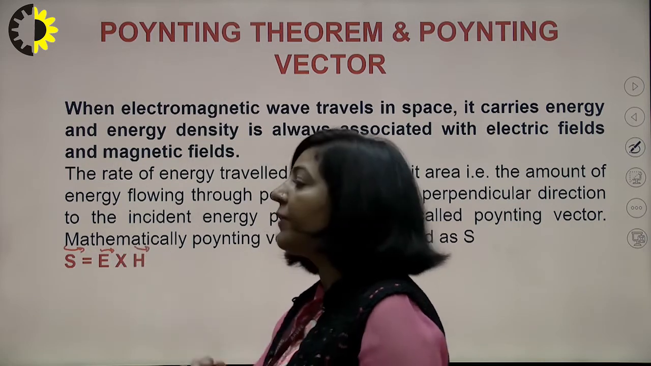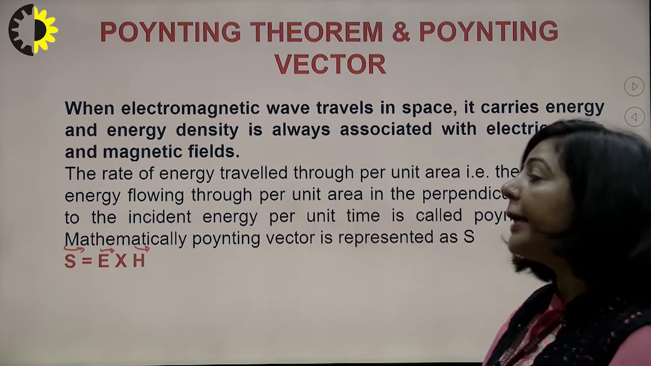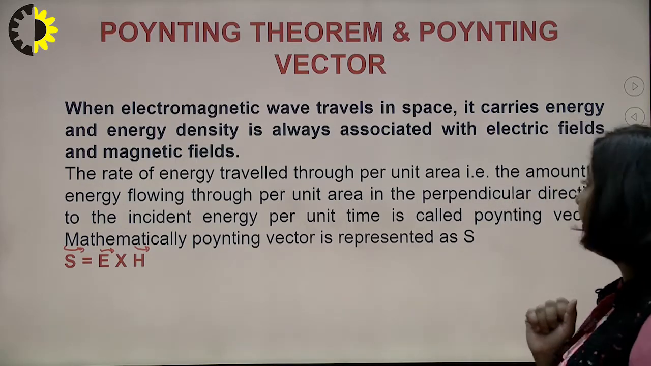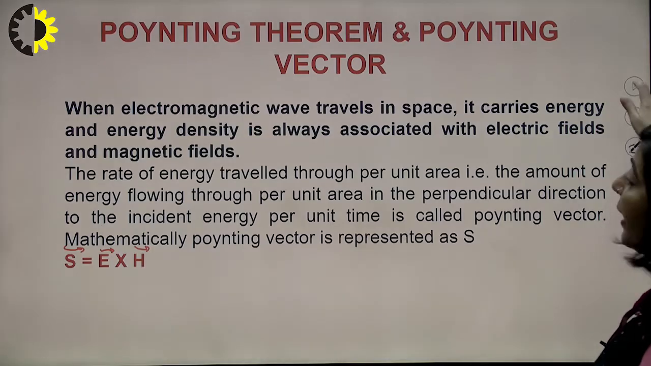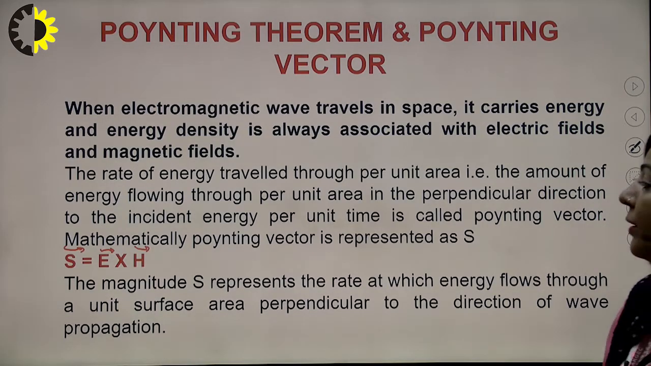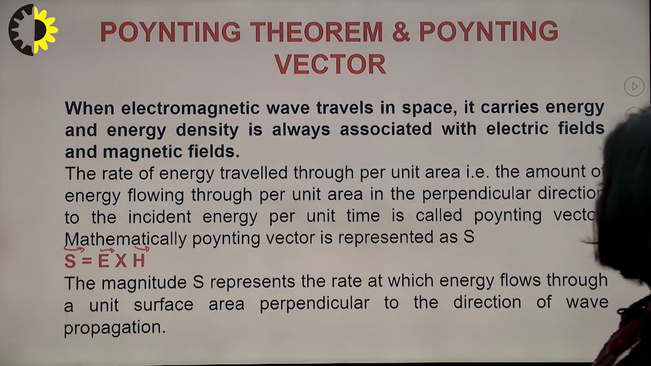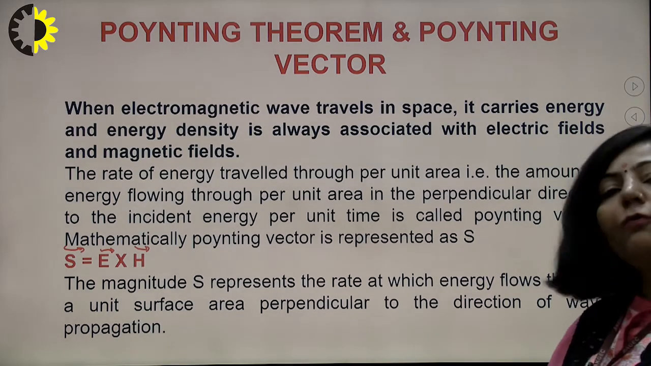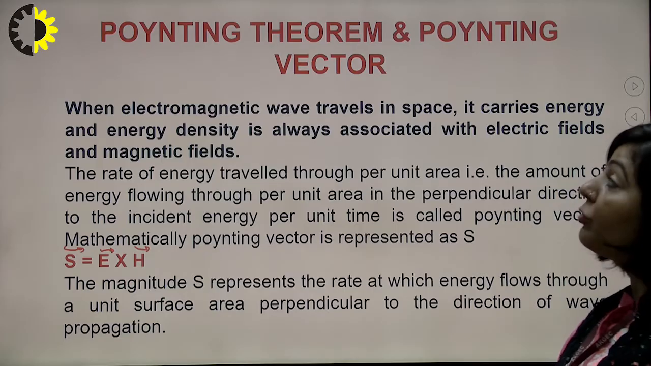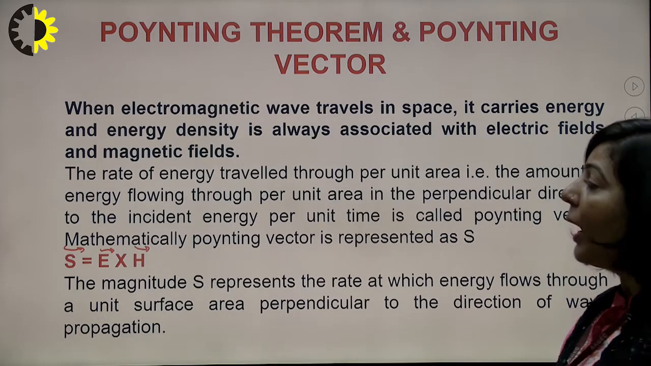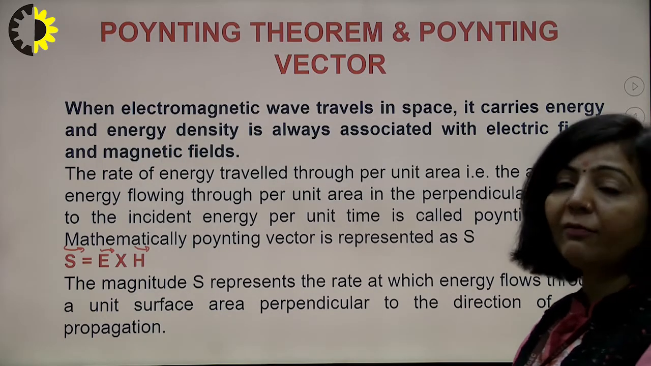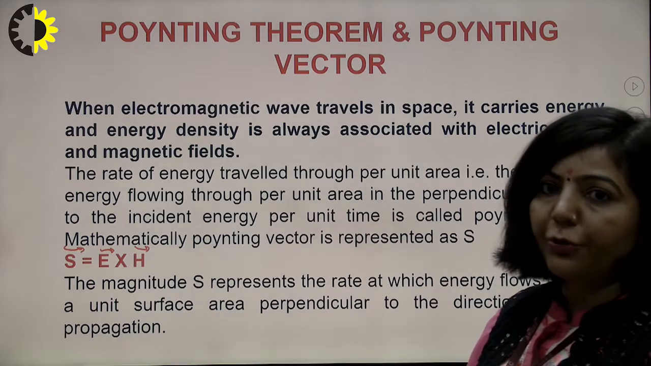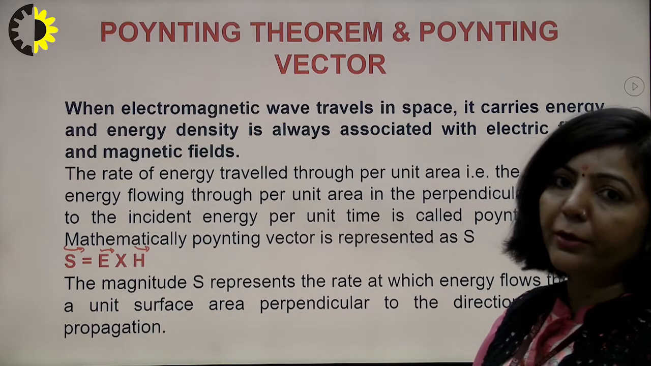This Poynting vector is a cross product of E and H, where E is the electric field and H is the magnetic field. The magnitude S represents the rate at which the energy flows through a unit surface area perpendicular to the direction of wave propagation, right? So this is your Poynting vector. Now, how we have defined this Poynting vector like this, we will understand with the help of the Poynting theorem. So now I am going to derive that Poynting theorem.